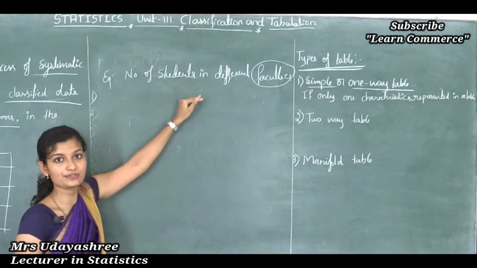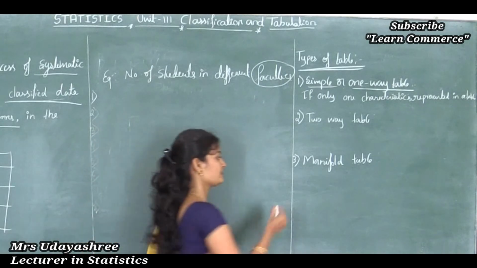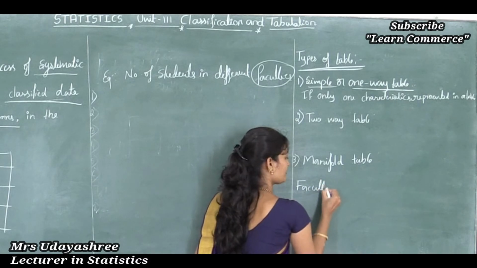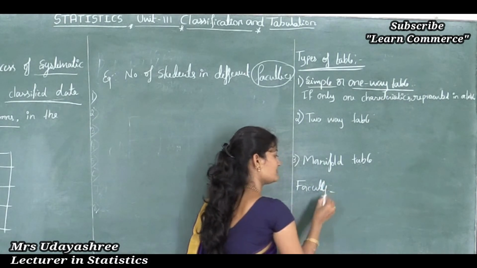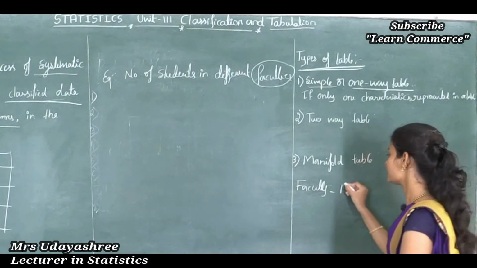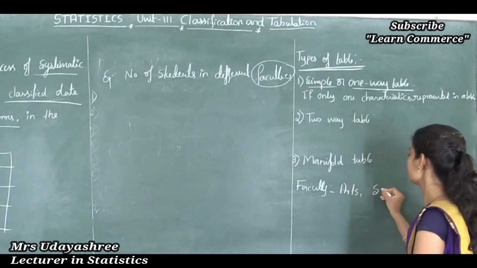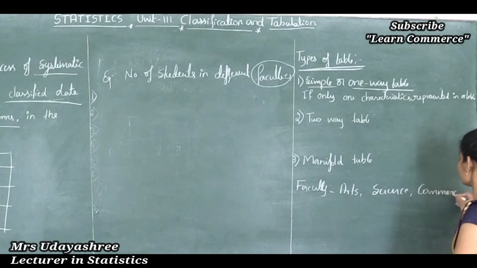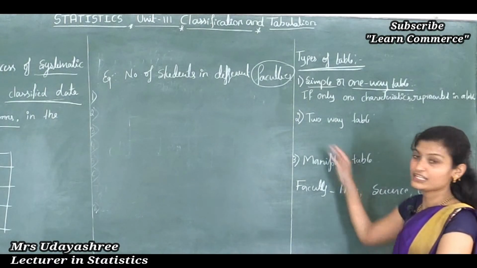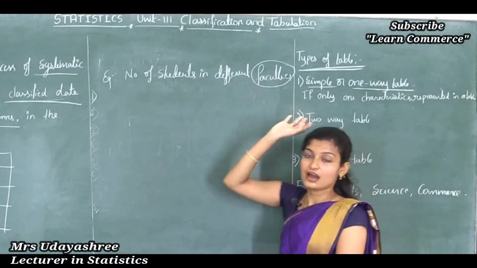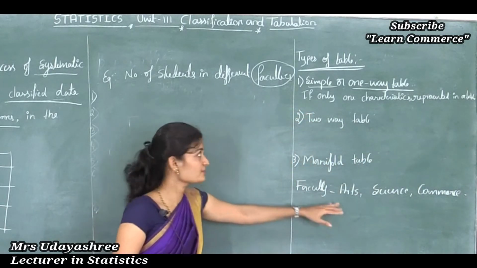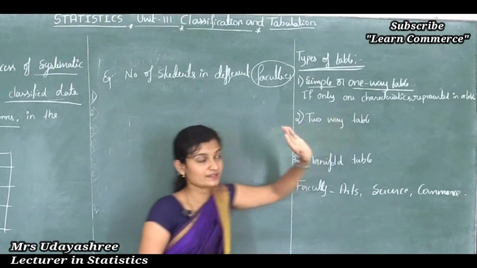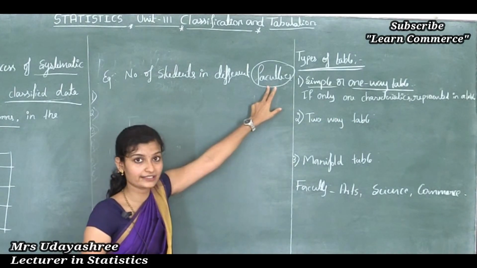If I consider PUC students, what are the faculties there? Arts is there, then science is there, and commerce is there. So these are the faculties if I consider PUC students. So if it is a single or one-way table in the sense what? If only one characteristic is represented. Here only one characteristic is represented.